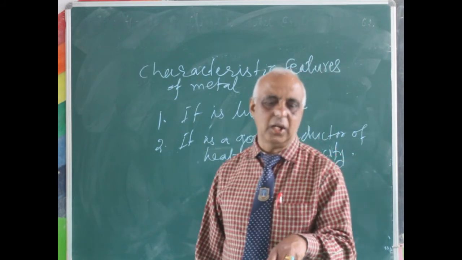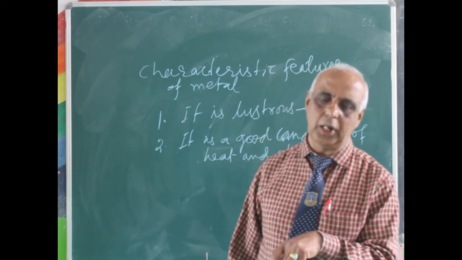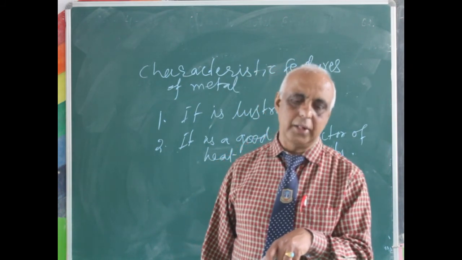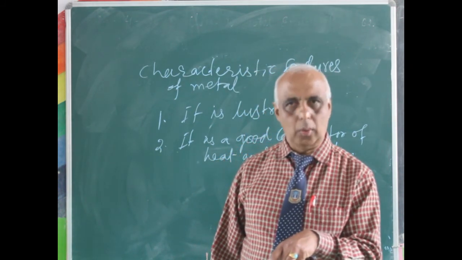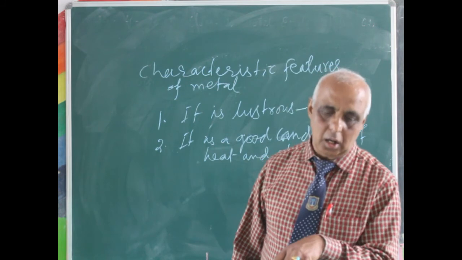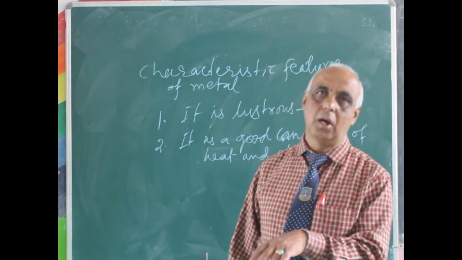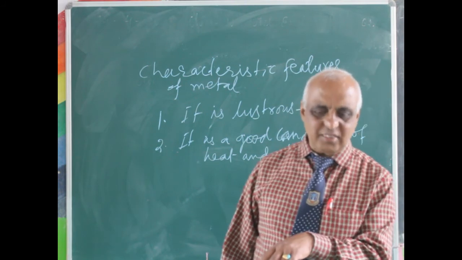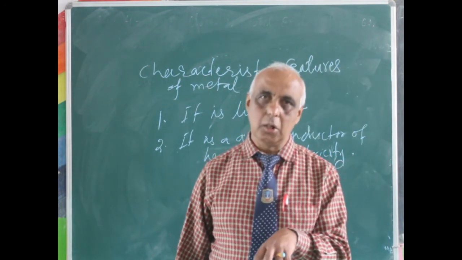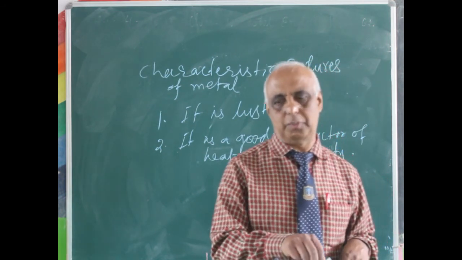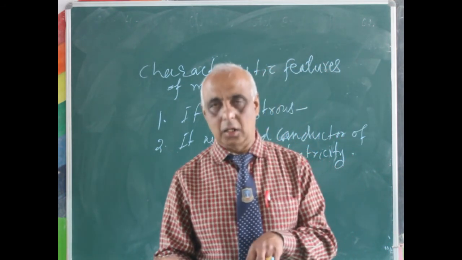And lastly, it has low melting and boiling points, whereas metals have high melting and boiling points. So these are the differences between metals and non-metals.